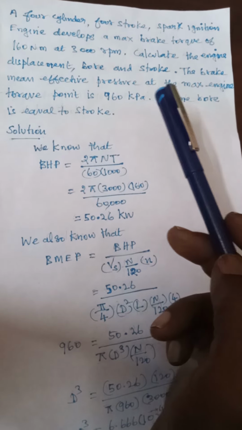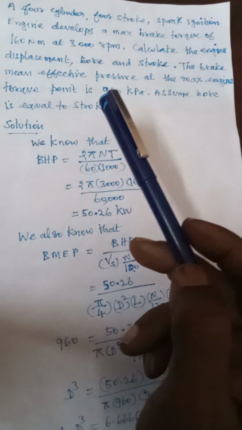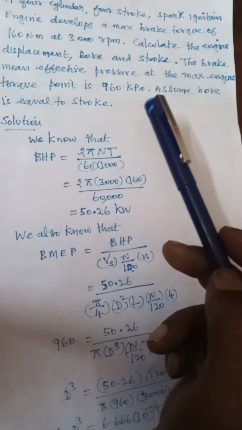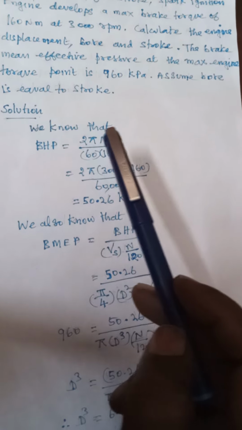The brake mean effective pressure at maximum engine torque point is 960 kilopascal. Okay, assume bore is equal to stroke. Okay, what is the solution?